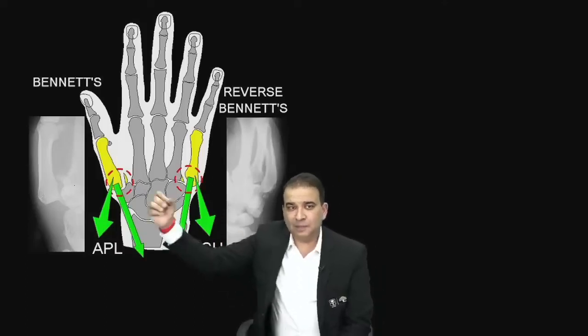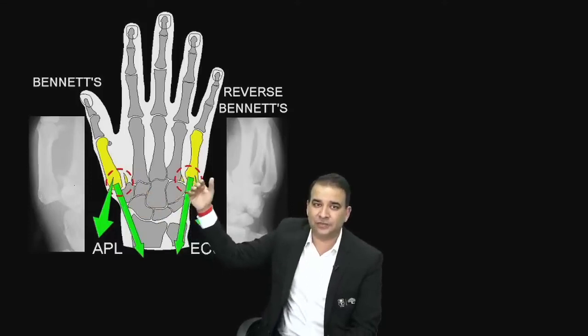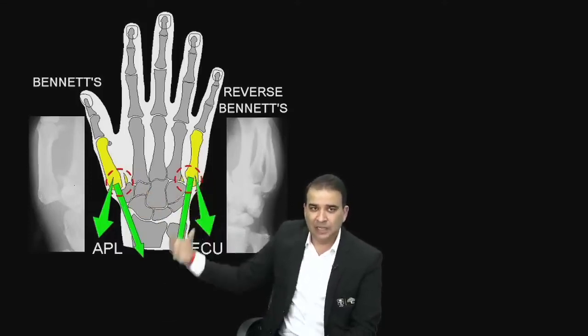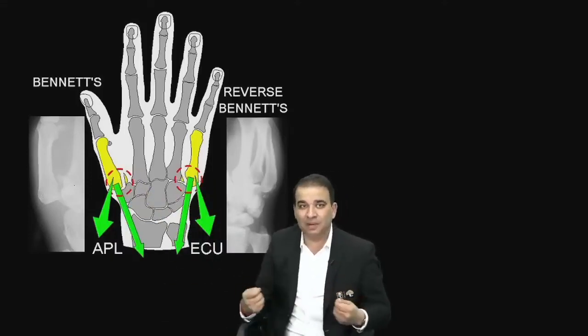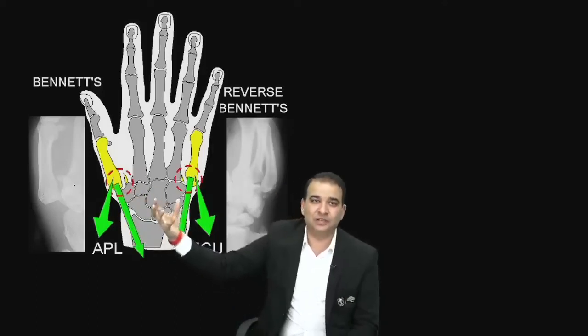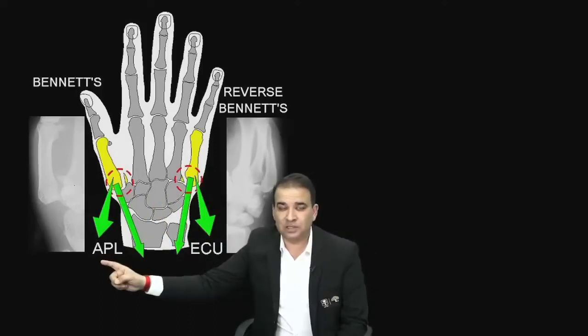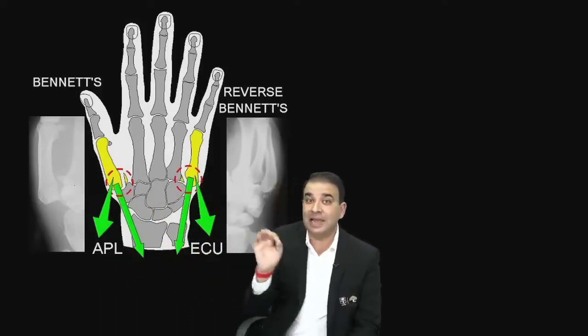Now, if there is a Bennett's fracture of the base of the first metacarpal, or a reverse Bennett's fracture, that is a fracture of the base of the fifth metacarpal, then obviously which muscle will pull the fragment away? The base of that respective metacarpal will be pulled away by which muscle? And that is abductor pollicis longus and extensor carpi ulnaris.